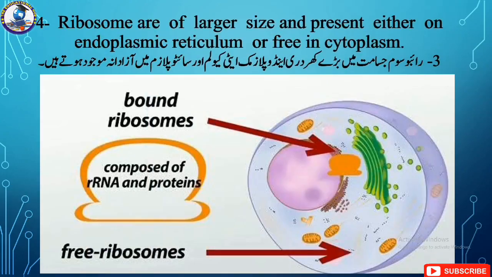Ribosomes, the protein factories, are of larger size and are present either on the rough endoplasmic reticulum, which we have already discussed in our previous lecture, or free in the cytoplasm in eukaryotic cells.